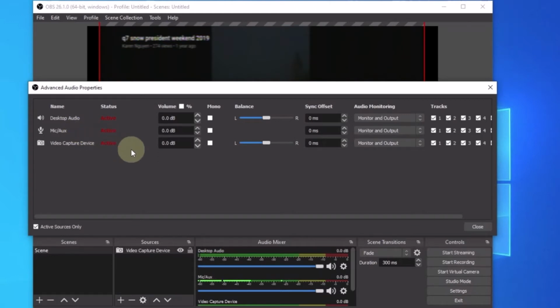Oh, actually, I should turn the mic on this one to off, and also this one to off, so you don't hear me echoing. But you want the video capture to be active. Or if you want, while you're recording and you want to say something, you use the microphone on.